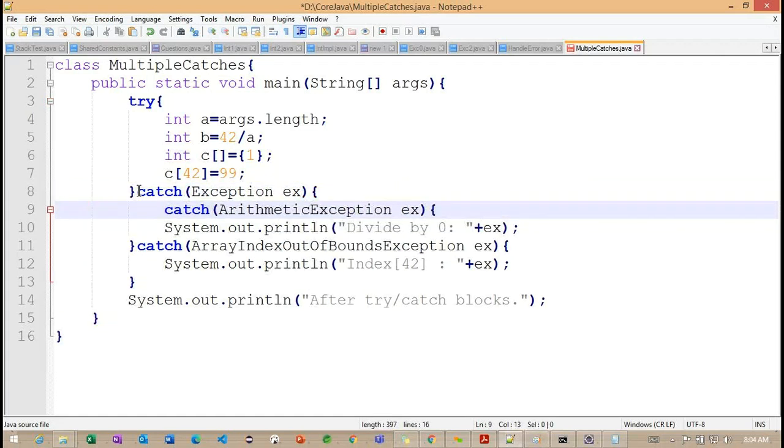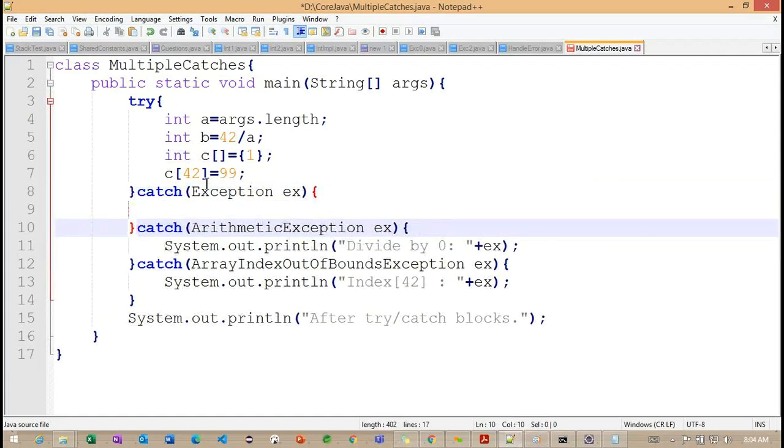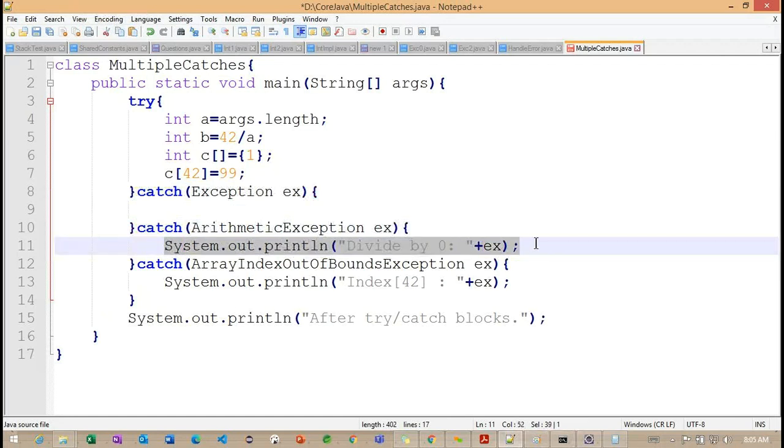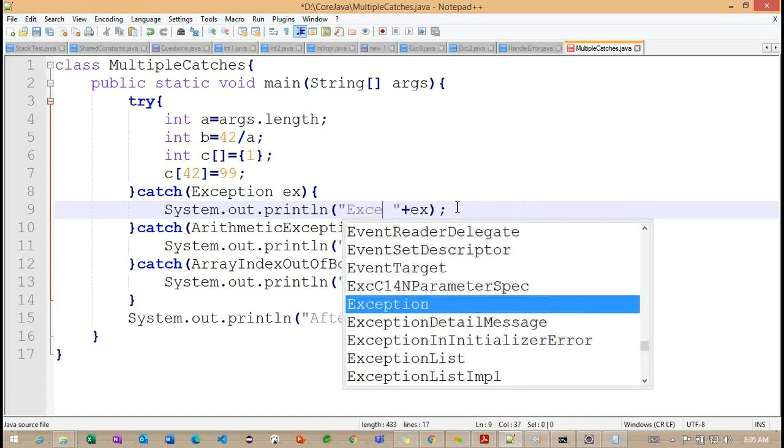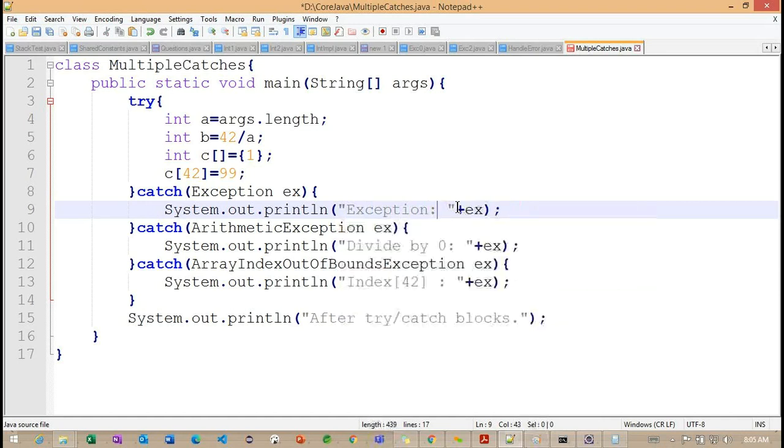This is our exception class. Here I want to work with the exception. If we observe, here we are working with the exception.